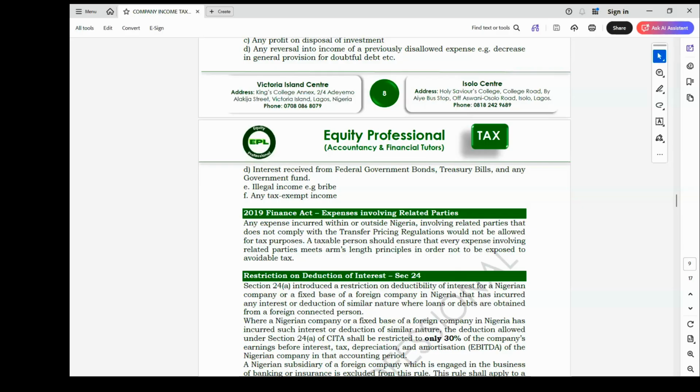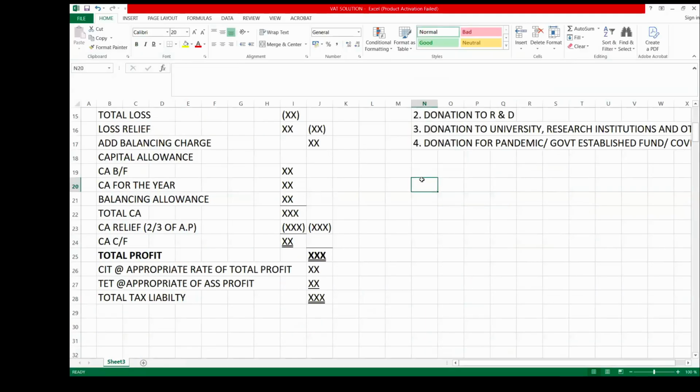So the determination of EBITDA depends on the type of profit provided by the examiner.